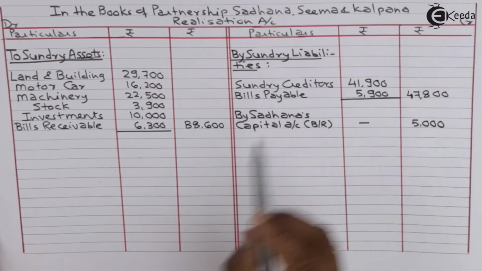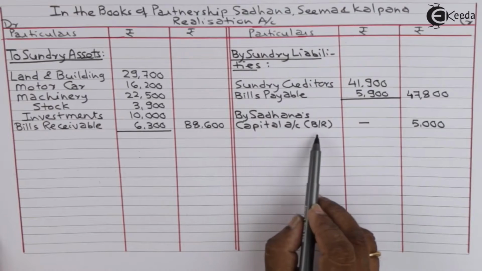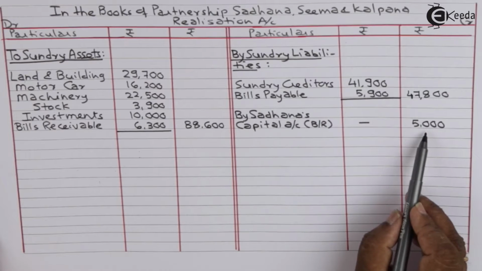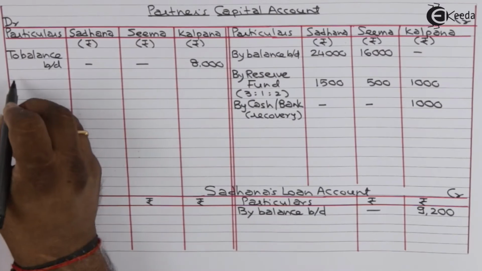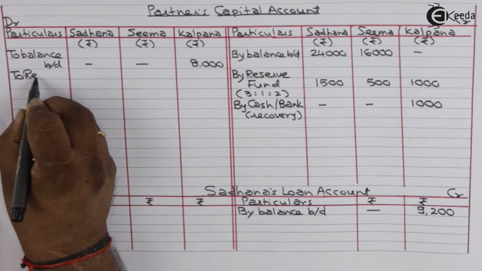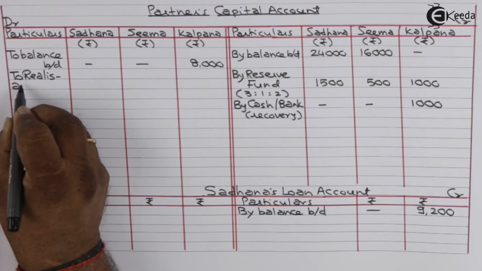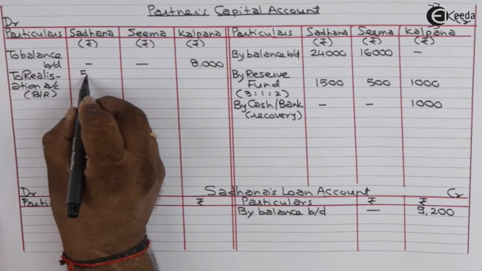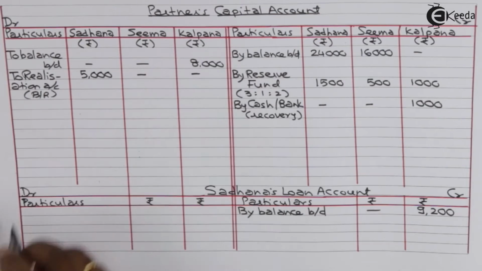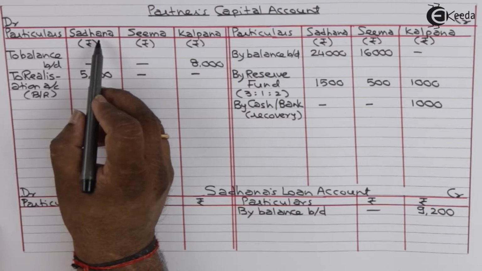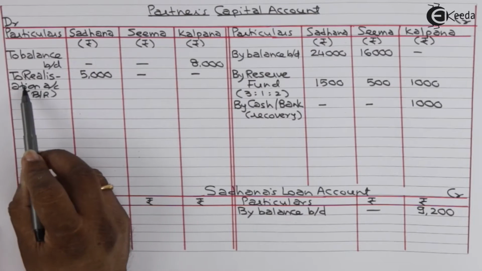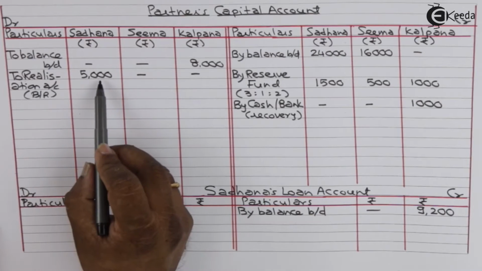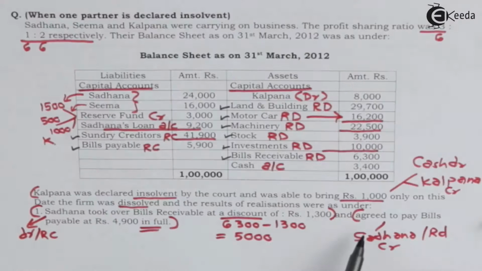Realization account credit side by Sadhana's capital account for bills receivable taken over at 5,000. Sadhana's capital account debit to realization account for bills receivable taken 5,000.